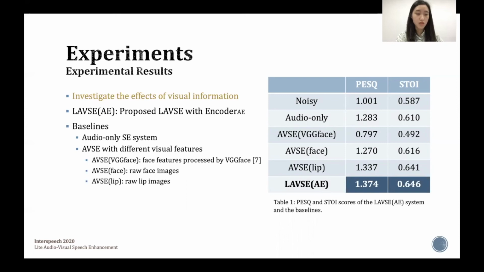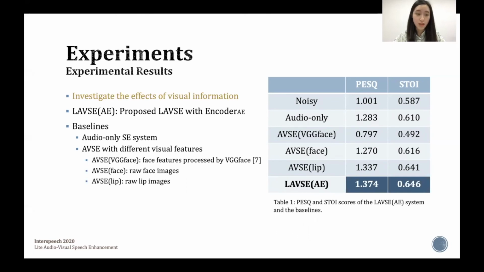Table 1 shows the average scores of the above systems with the noisy speech listed on the top for comparison. The results indicate that audio-only, AVSE lip and LavSE AE can notably improve PESQ and STOI.